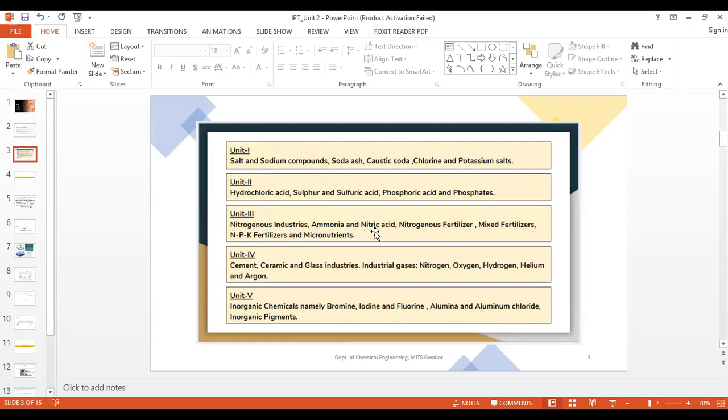However, NPK fertilizer, micronutrient, and mixed fertilizer I will show a little bit in PDF format, and I will share all that information as a PDF. If possible, I will take a couple more classes after your mid-sem examination.